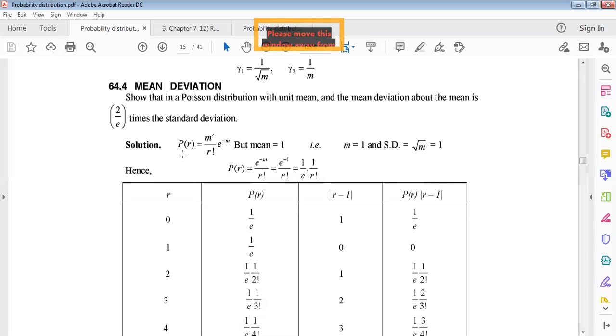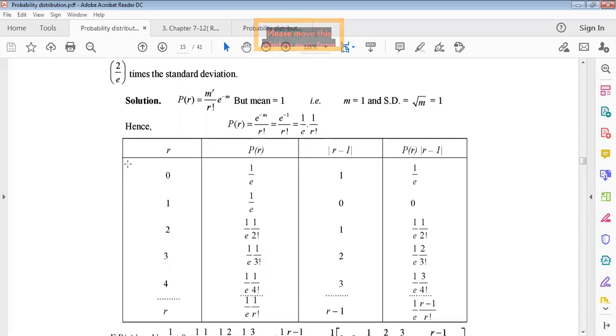Now we know the probability density function of the Poisson distribution, but the mean will be what? Unit, which means 1, so m equals 1. The standard deviation, square root of m, is also 1. Hence, the probability density function of the Poisson distribution can be written as e to the power minus m divided by r factorial, m to the power r, which means 1 to the power r. So it is 1 by e into 1 by r factorial.